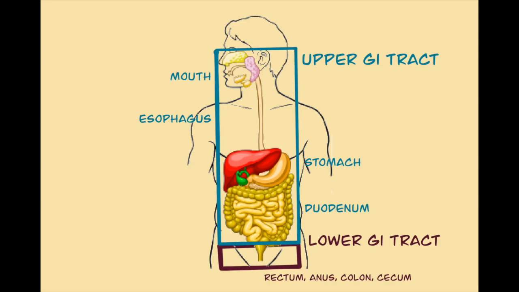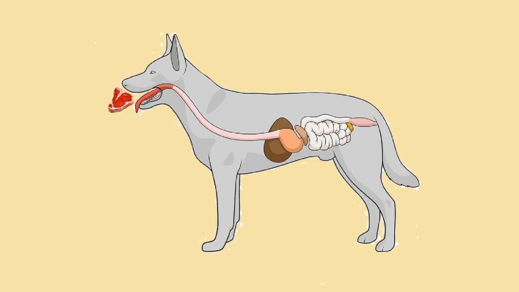For all vertebrates, the gastrointestinal system starts from the mouth, where chewing of the food takes place, and it will be swallowed and goes through the esophagus. The esophagus is then linked to the stomach where enzymes break down food further into smaller pieces.